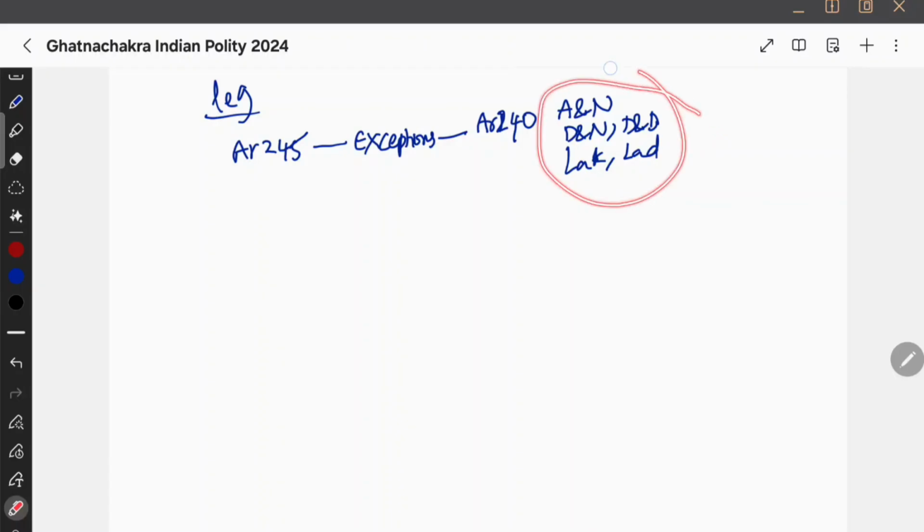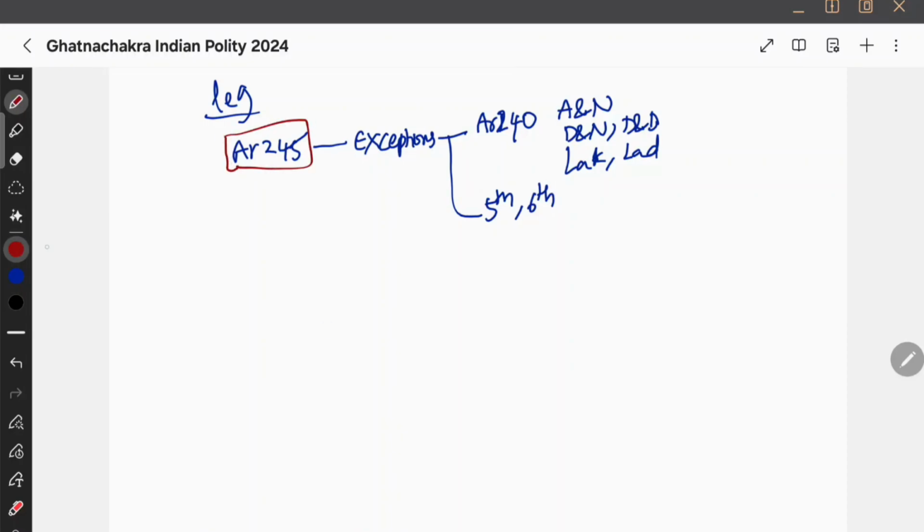Okay, so parliament do not have the absolute power because president is having power. Similarly, there are exceptions like 5th schedule and 6th schedule. There are also exceptions because president is having power over there, right? Therefore, parliament के पास उतना power नहीं है. That is Article 245, territorial extent of the central state legislation. Okay, and next we have 246.